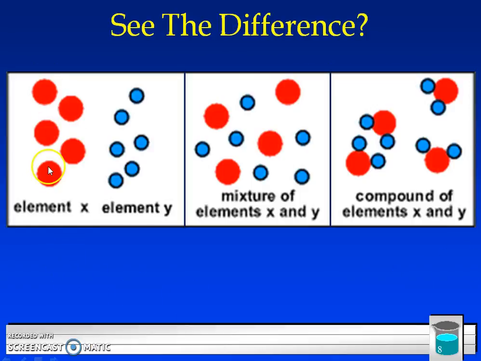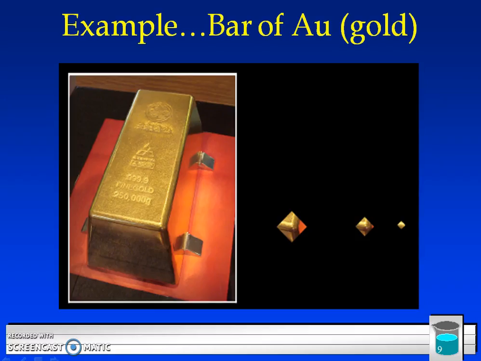He talked about a red element and a blue element. So these are two different elements. We can have a mixture of those two elements, and we can also have a compound of those two elements. In a compound, notice they are chemically combined, but in a mixture, they're just all over the place.